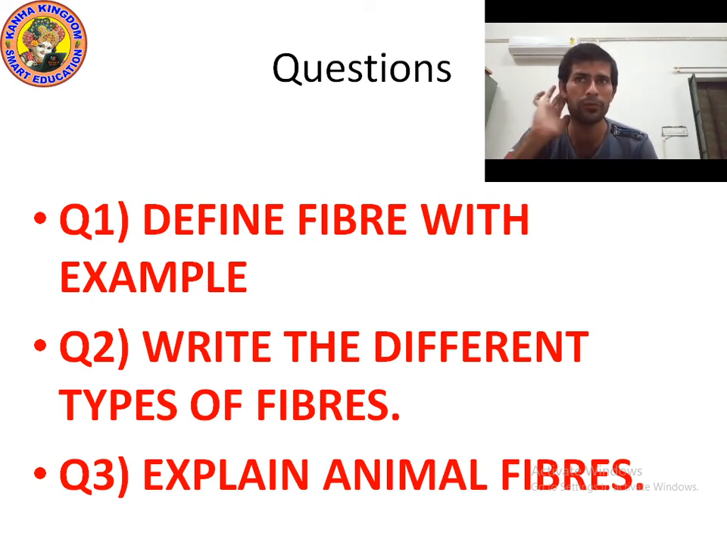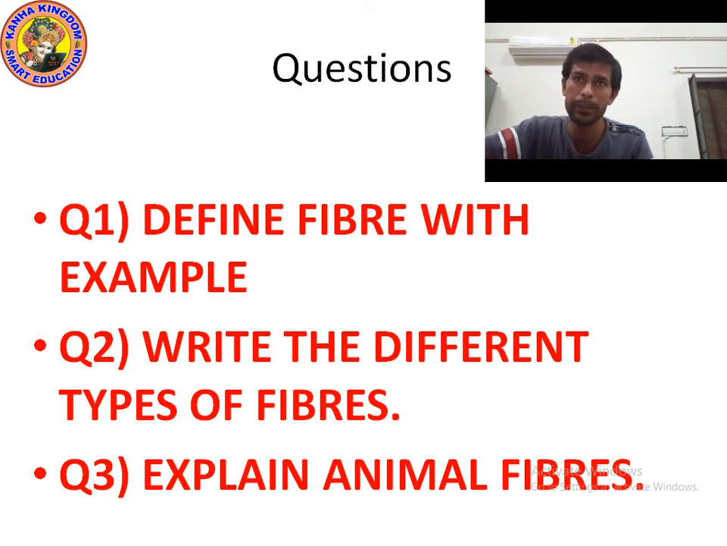Now question number 2. Write the different types of fiber. There are two types of fiber: natural fiber and man-made fiber. Natural fiber we can divide into two categories, plant fiber and animal fiber. So what are natural fibers? Fibers that we get from plants and animals are called natural fibers. Examples: cotton, jute, silk, wool.